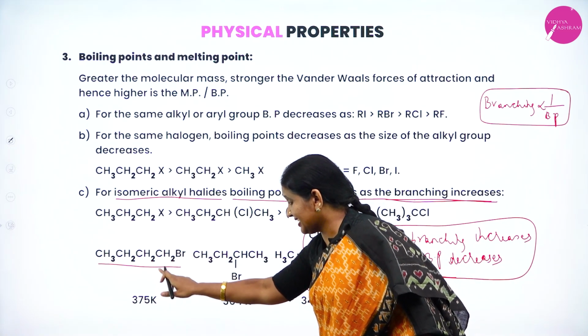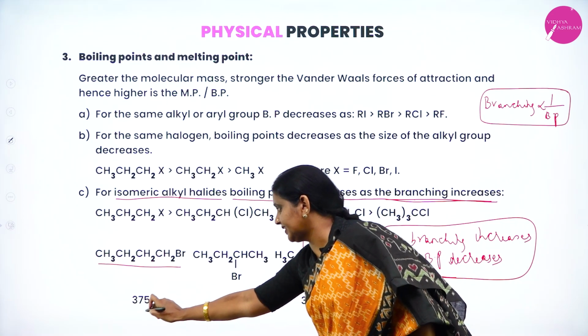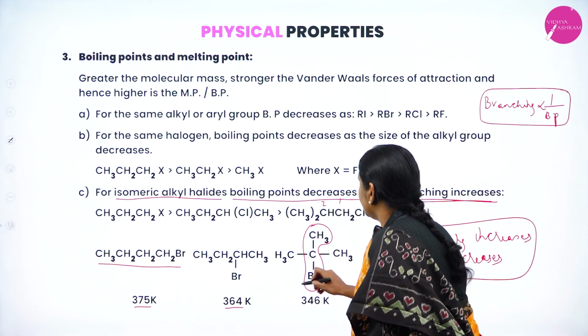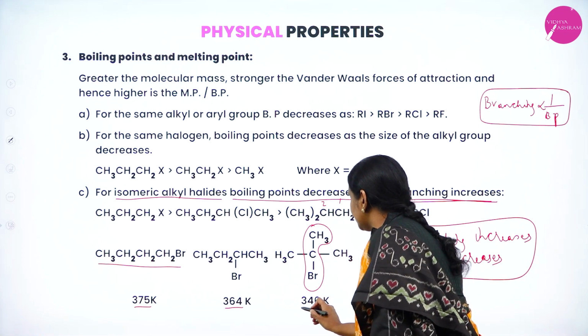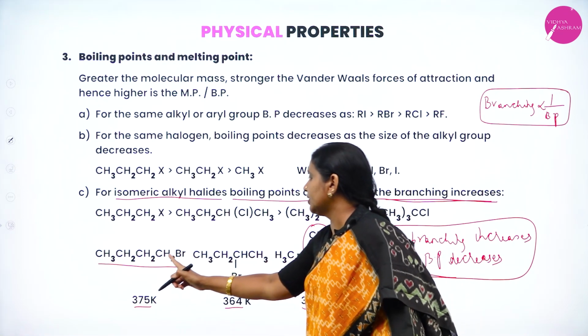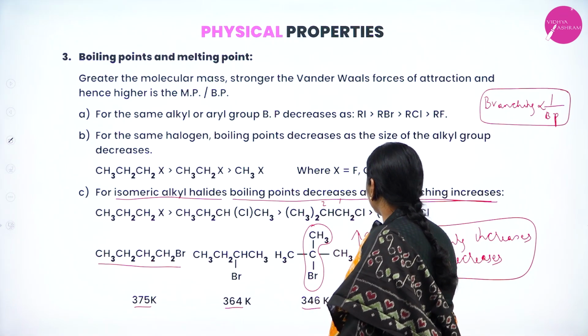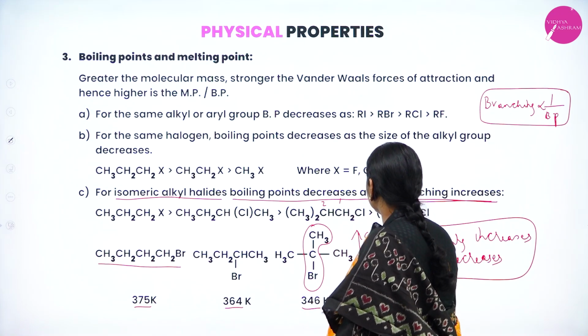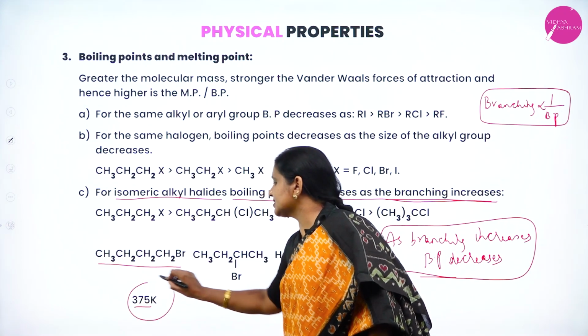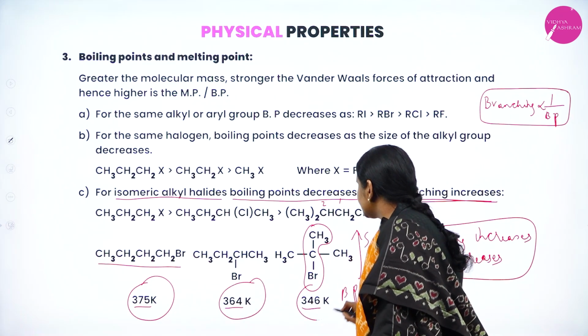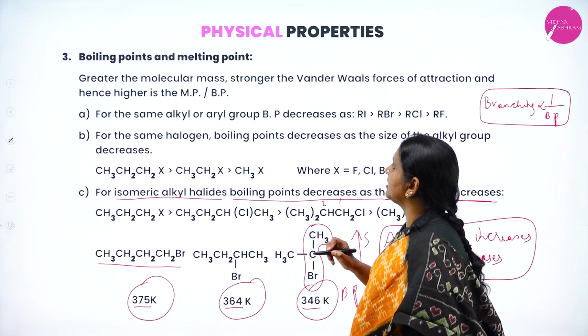When it is less branching, its boiling point is 375. Next, as branching increases, it becomes 364. Here also once again branching increases, it becomes 346. Therefore, in the forward direction, as branching increases, the boiling point decreases. In the first case, the boiling point is 375, here 364, and here it is 346.